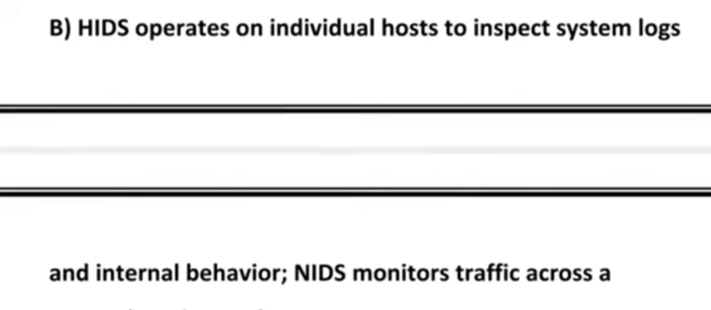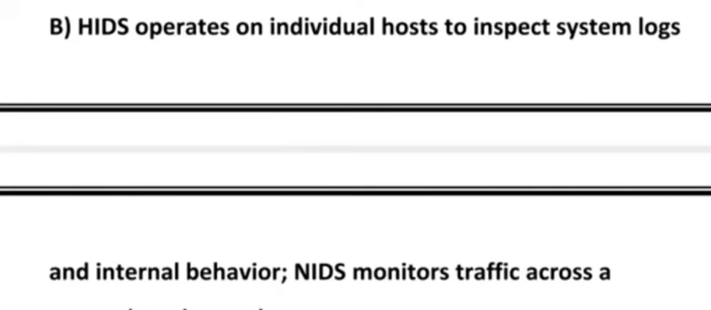Option B, HIDS operates on an individual host to inspect system logs and internal behavior. NIDS monitors traffic across a network to detect threats. Yes, this is absolutely correct. HIDS, you can think of it like antivirus plus active monitoring on one computer. And NIDS is a network watchdog, scanning for suspicious packets across multiple devices. So this is the correct answer.